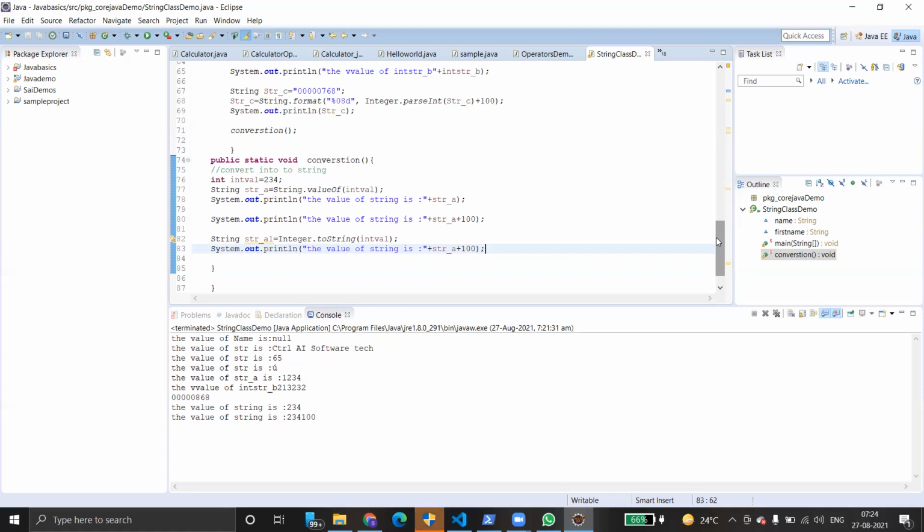Suppose you have declared a variable called integer; if you want to convert it into a string object, we can do that by using valueOf. But converting from an Integer object to another String object doesn't happen.